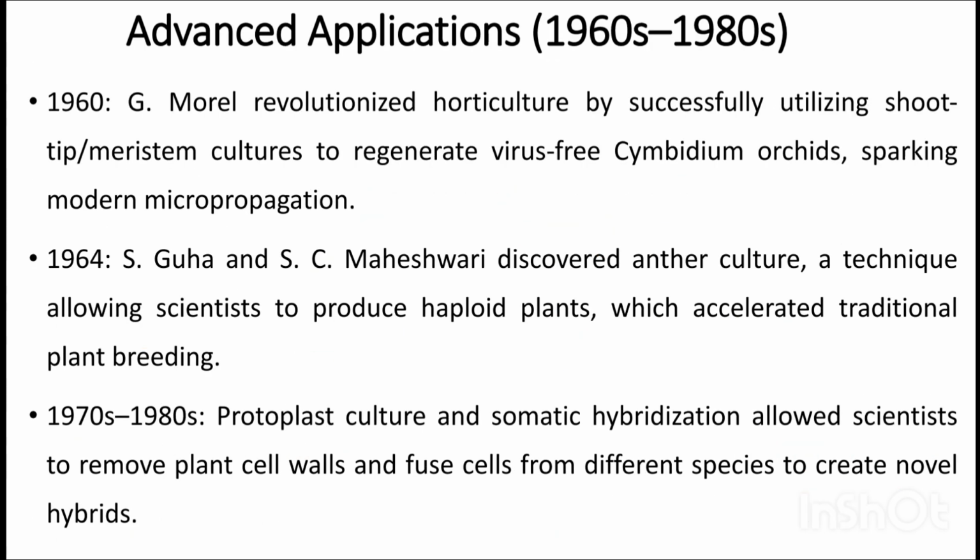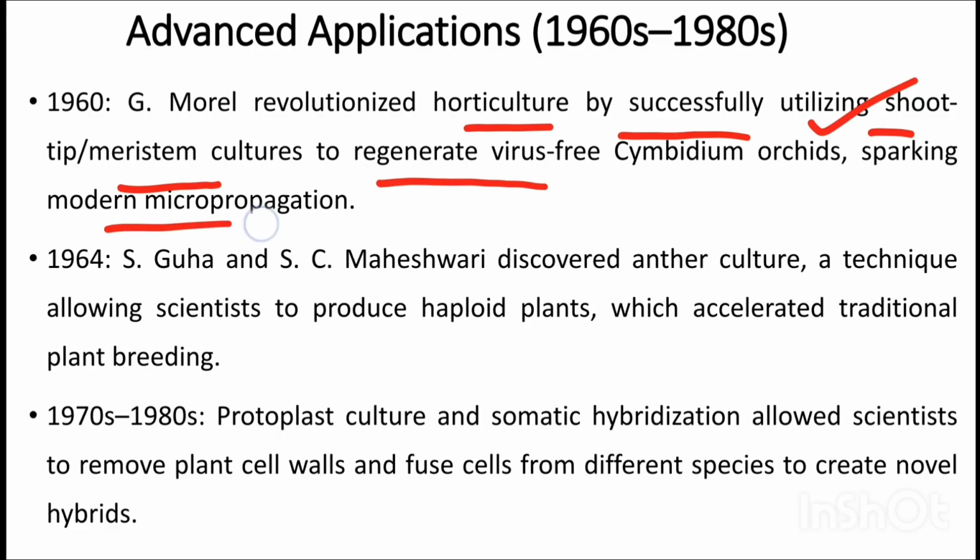Next, advanced applications. In 1960s, G. Morel revolutionized horticulture by successfully utilizing root tip or meristem culture to regenerate virus-free Cymbidium orchids, sparking modern micropropagation. So he used meristem culture method to produce virus-free plants of orchids. In 1964, S. Guha and Maheshwari discovered anther culture technique or haploid culture technique.